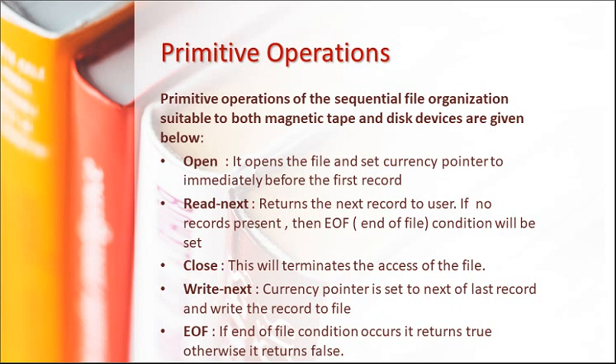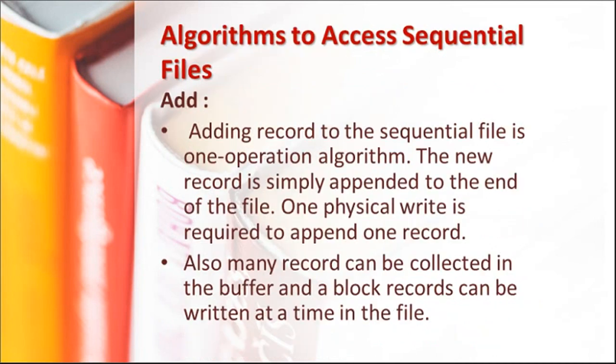When I want to load the fourth song, I have to go to it sequentially, after the first, then the second, and so on. Similarly, in sequential file organization, we have to access the first record, second record, third record, and then only will we get the fourth record. So this is read next as well as write next. When we want to write a record, it goes to the end and writes the record at the end itself.